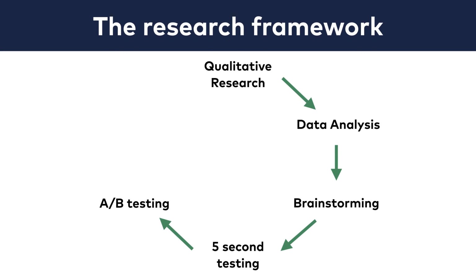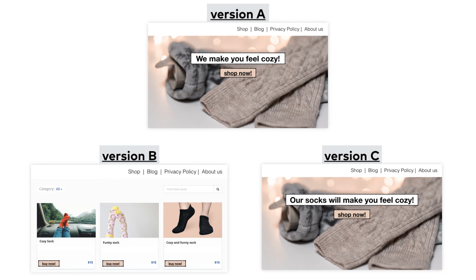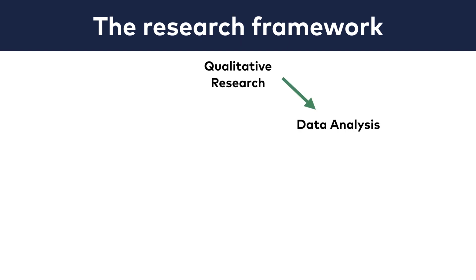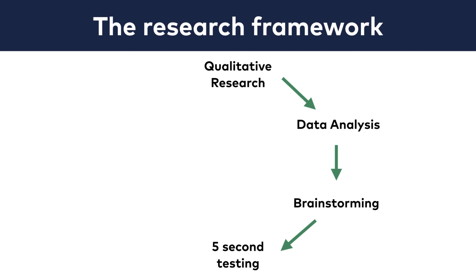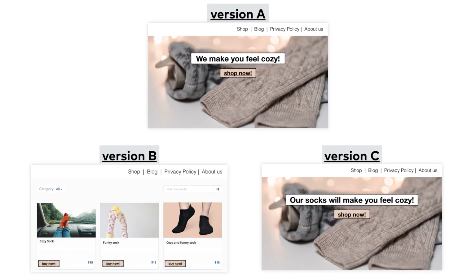In a later module, I will talk about whether you should run multiple versions in an A/B test parallel with each other, but for now, let's focus on the research framework. As you can see, we worked a lot on our well-funded A/B testing ideas. We discovered an issue, we validated that it's a real problem, and we filtered out the really bad new versions. Of course, we still cannot guarantee that our new versions will beat the old version.